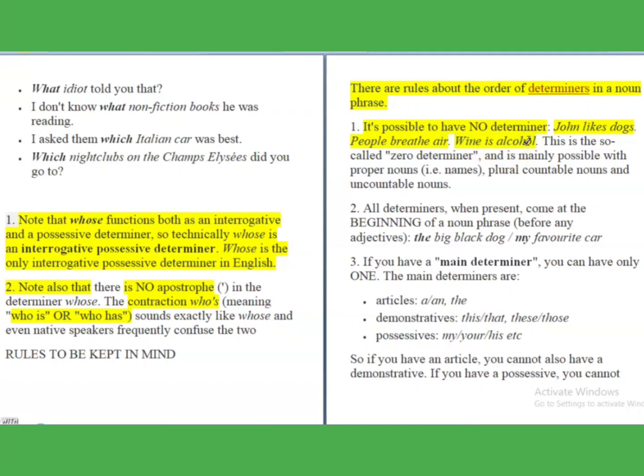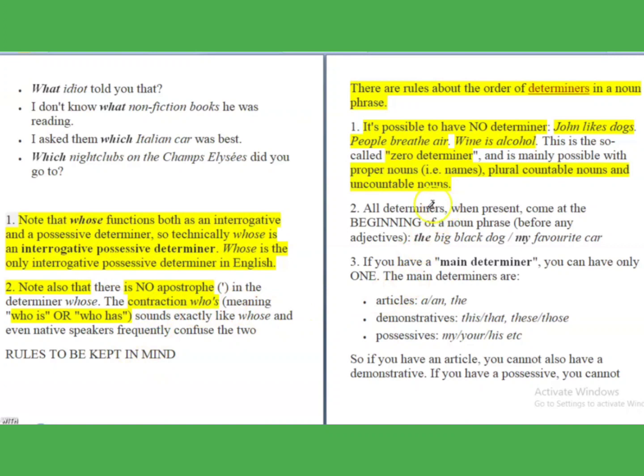These are the sentences which don't have any determiners. So this is called zero determiner. These types of sentences, which do not have any type of determiners, are known as zero determiners, right? And this is mainly possible with proper nouns, plural, countable or uncountable nouns, correct?